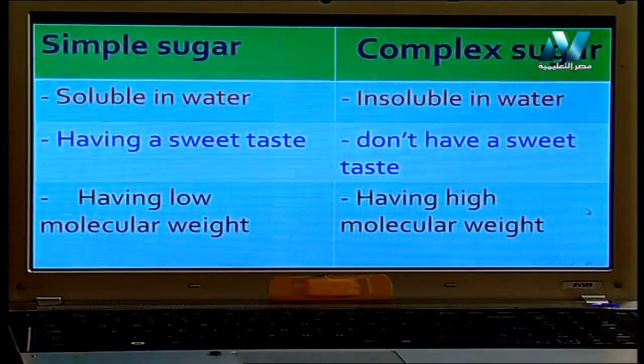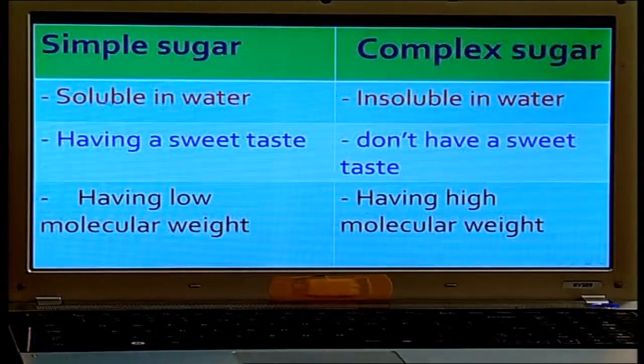We'll make a comparison between simple sugar and complex sugar according to their properties. If you have a spoon of sugar as a simple sugar and another spoon of starch as a complex sugar, which one can dissolve in water? The sugar is a simple sugar, disaccharides, and starch is a complex sugar, polysaccharides. If I dissolve the two in water, which one dissolves faster?